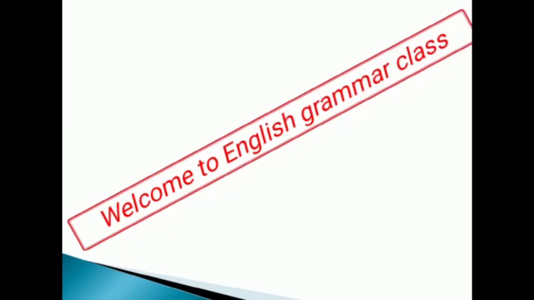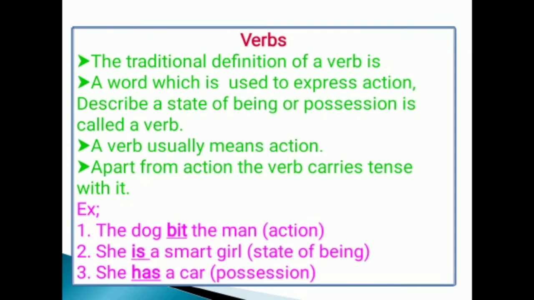In this class, we are going to know about types of verbs. Before going to know about types of verbs, let us see what is meant by a verb. The traditional definition of a verb is: a word which is used to express action, describe a state of being or position is called a verb.